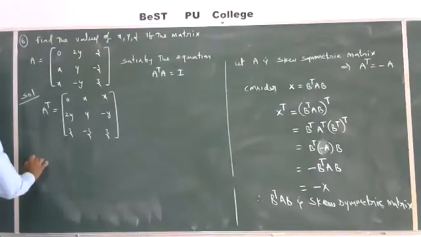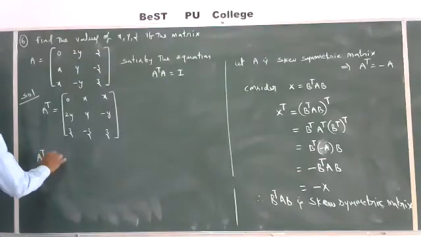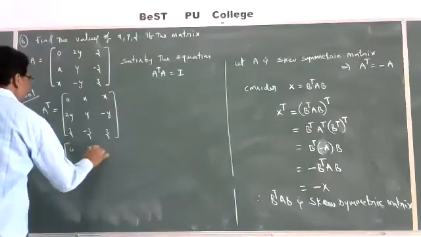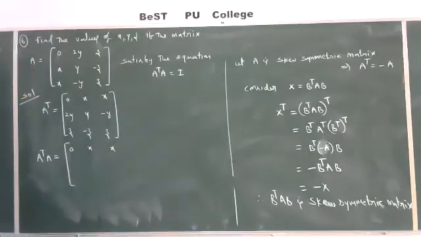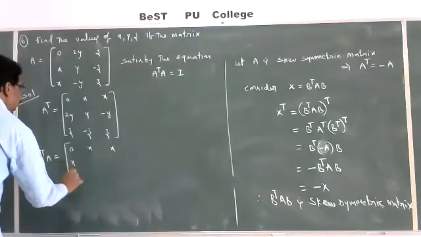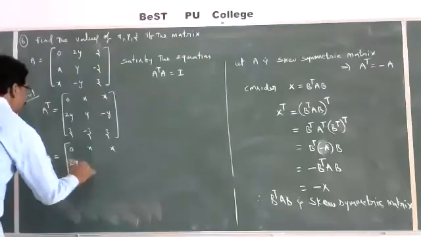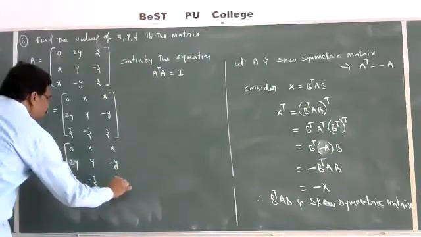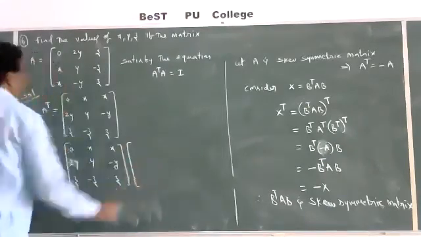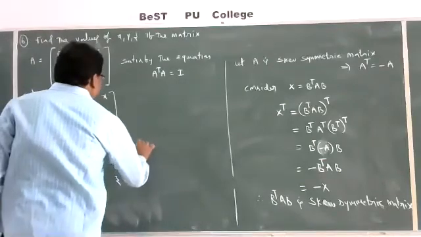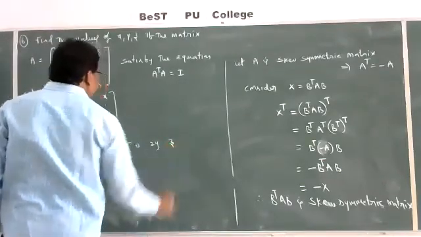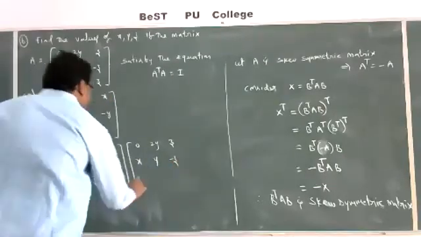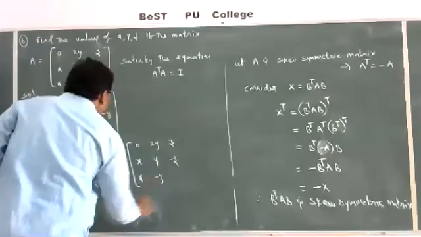Then A transpose into A is equal to 0, x, x; 2y, y, minus y; z, minus z, z, into 0, 2y, z; x, y, minus z; x, minus y, z.